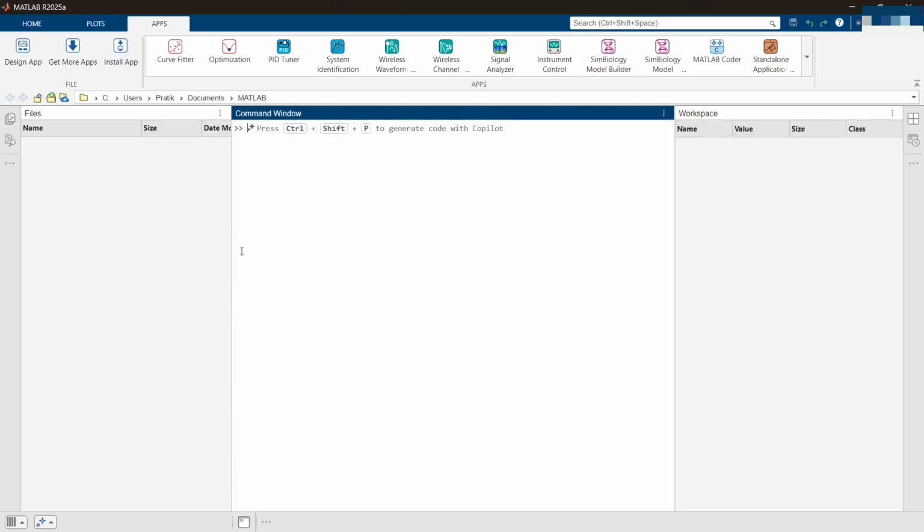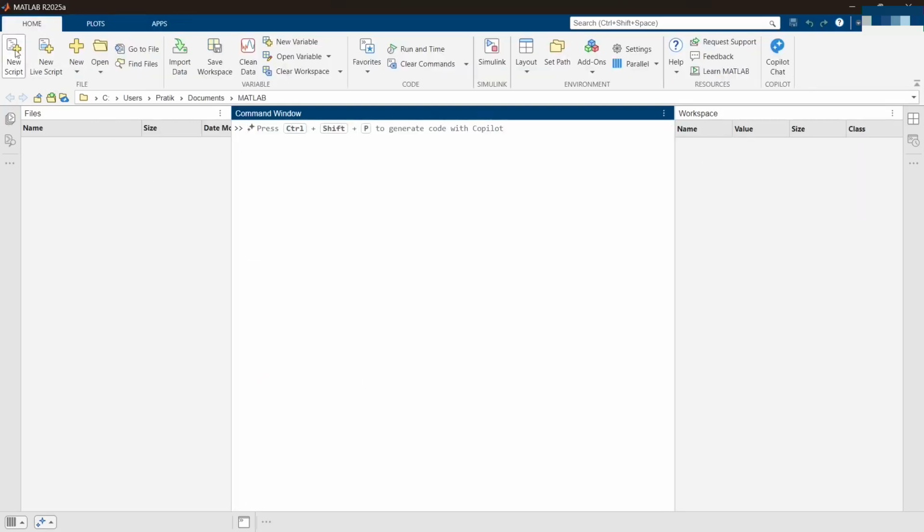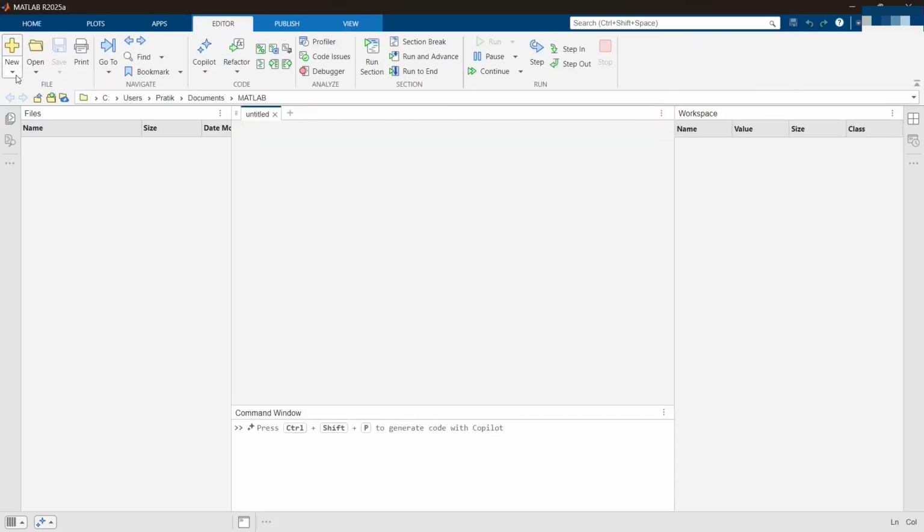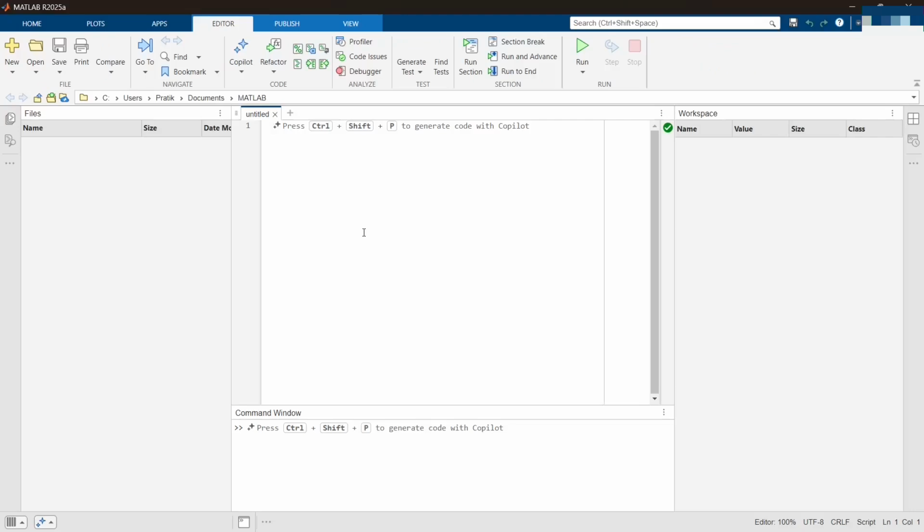Moving to the next part, we have two options here: new script as well as new live script. Coming to the first option, new script is used to write an algorithm or do your programming. You can save it, then open it and run your program using the run option mentioned above.